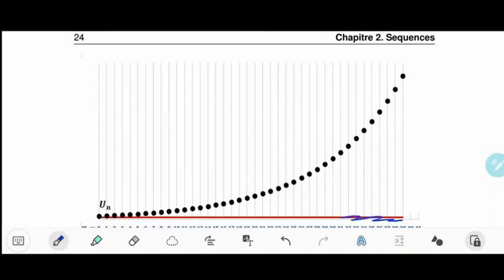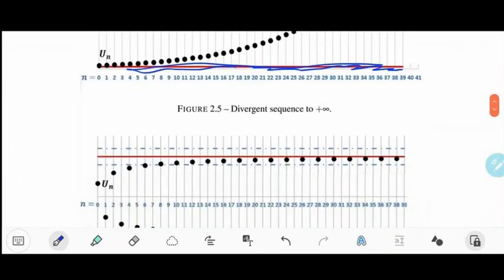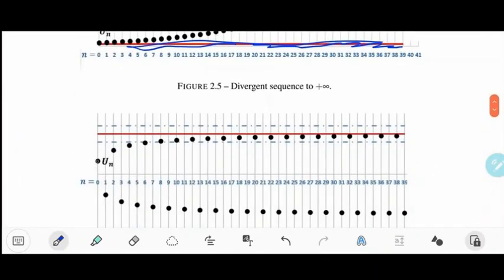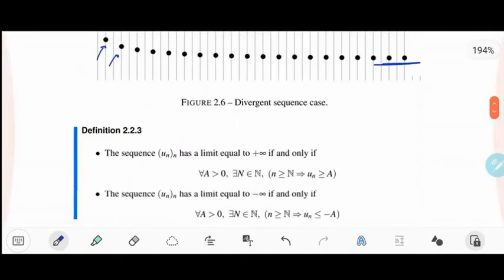So here you have, this is a red line, but it's not a limit, it's just in here. Or if the elements you see in here, so this is u0, u1, u2, u3, so this is a sequence approaching two numbers. This is the first one and a second one in here. So in this case also, this sequence is divergent because it's not approaching a given element, which is one element, as I explained earlier. So these two sequences are divergent.